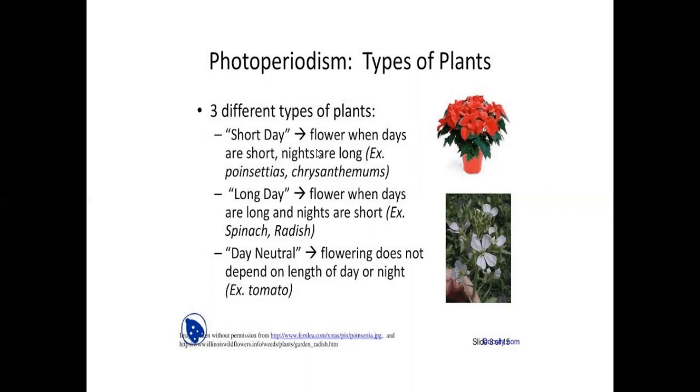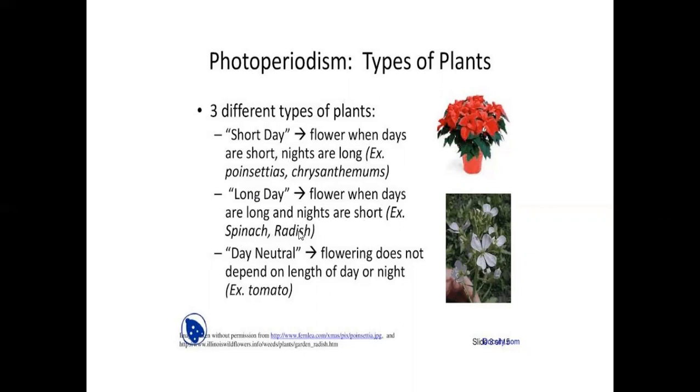So they utilize only a short length of light, called short day plants. Long day photoperiodism plants flower when days are long and nights are short. Examples are spinach and radish.